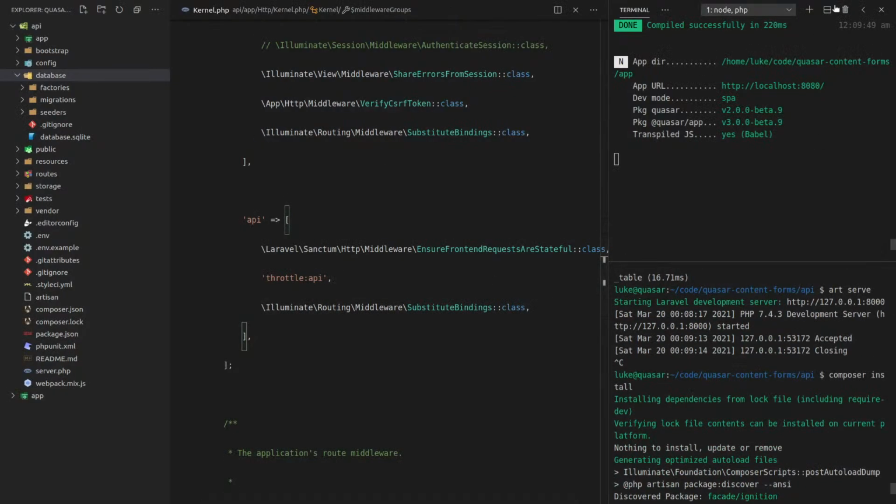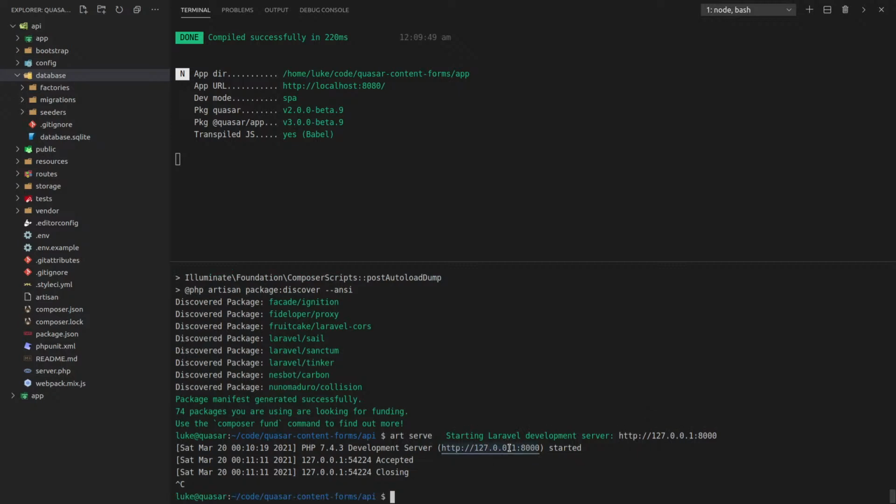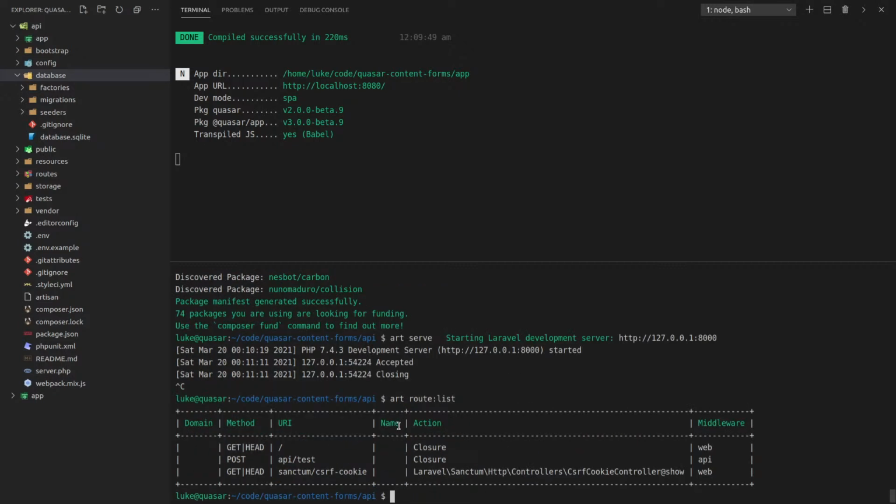Let's see if the route actually shows up now. If I come here and I say artisan route:list. Yeah, so we do actually have that route, sanctum/csrf-cookie.